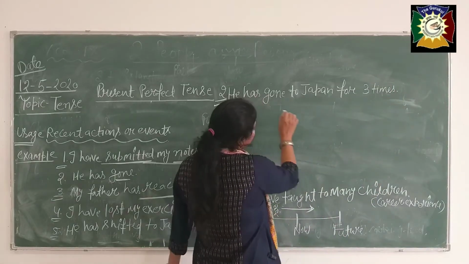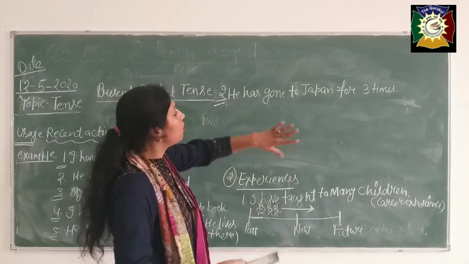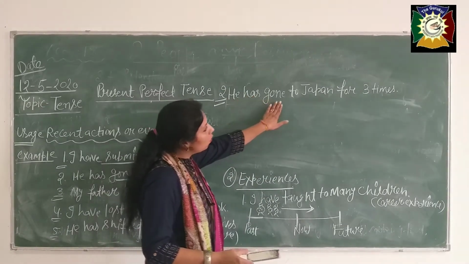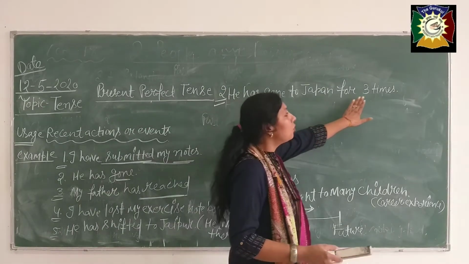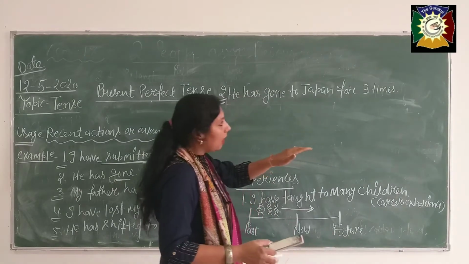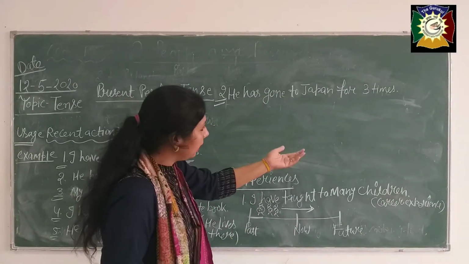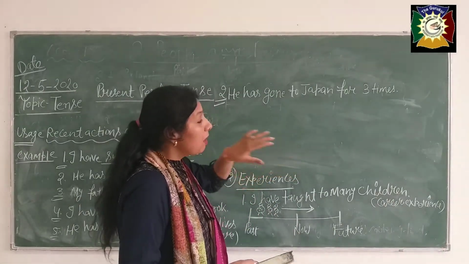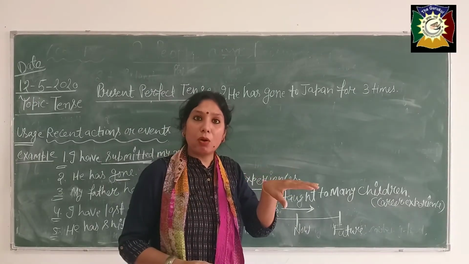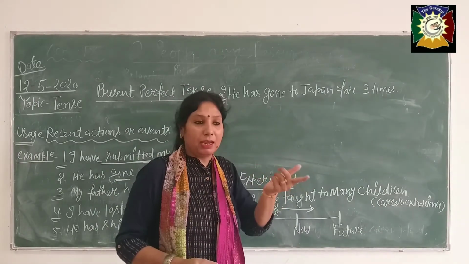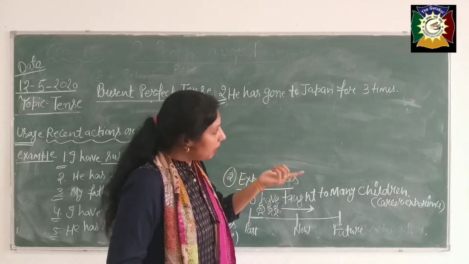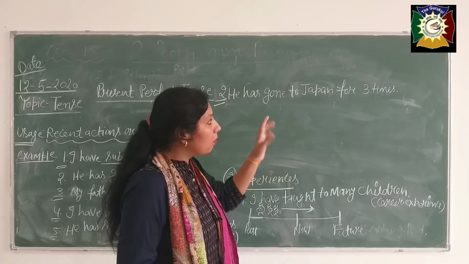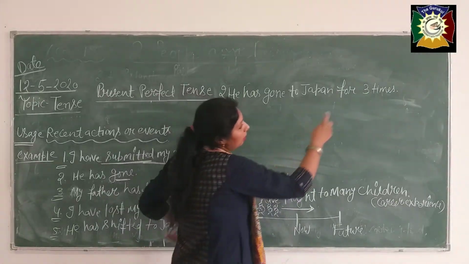See, in this sentence, this is the experience of life. He has gone to Japan for 3 times. It means till now he has gone to Japan for 3 times, but his life process is going on. In his life he can go there more in the future.